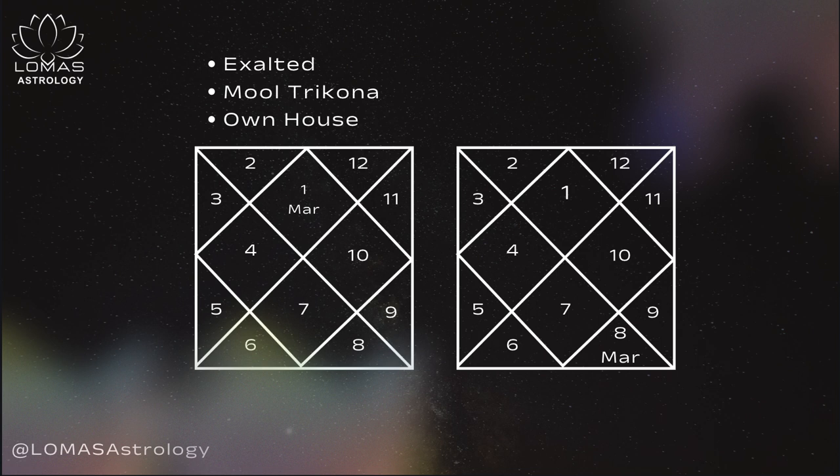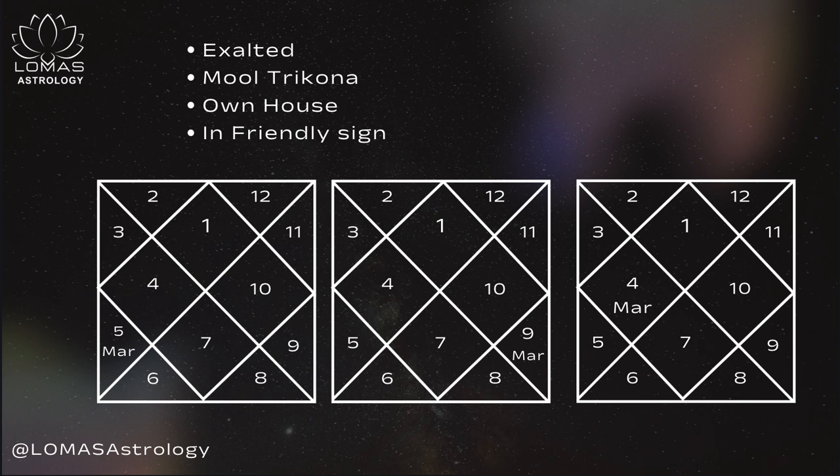If you are not aware, you can watch my other videos where I have mentioned the ownership of zodiac signs. Aries and Scorpio are the signs of Mars, or you can say Mars is the lord of these two signs.